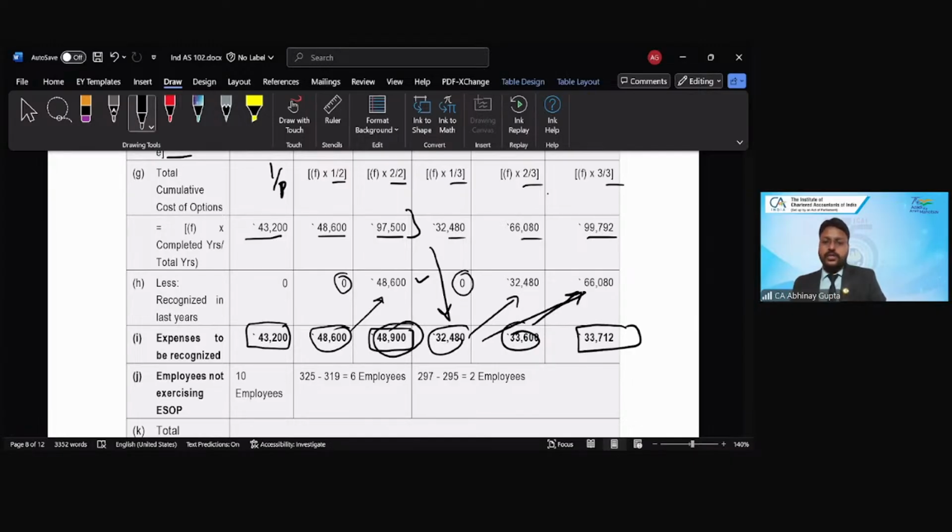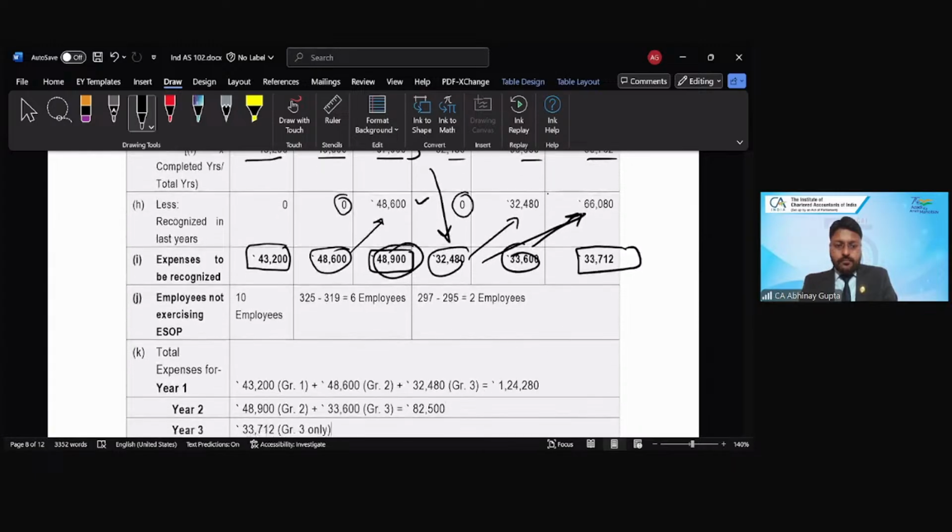So this is the calculation mechanics we have already learned. Once these calculations are done correctly, we are left with the task to tell the total expenditure for year 1, total expenditure for year 2, and total expenditure for year 3. When I say total expenditure, it means the total of group 1, group 2, group 3 for each of the years. Is that correct?